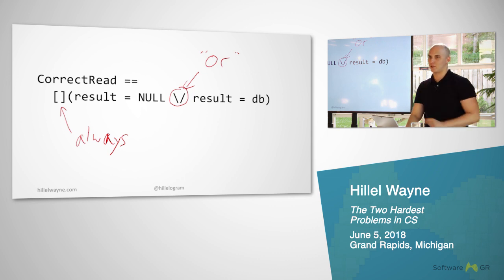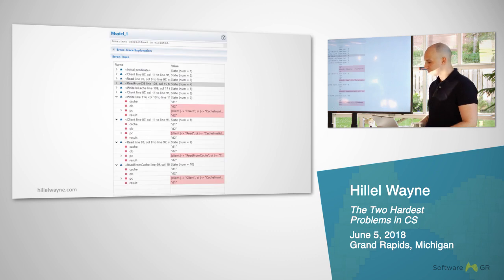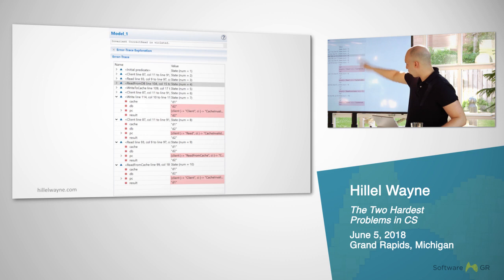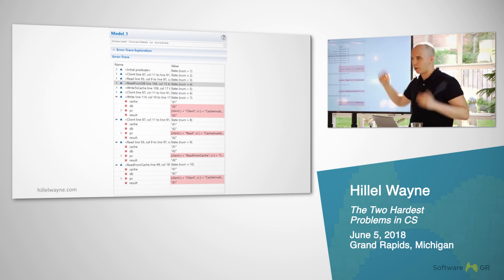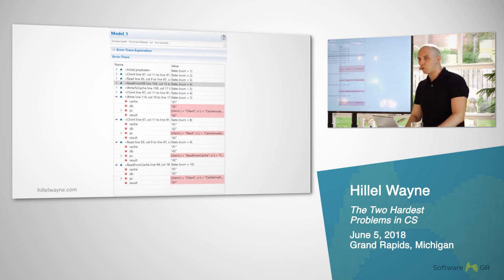But does anybody see why this is incorrect? Rhombus of death. What we can have is that the client can basically do a write, that's this stuff. And then before the cache invalidator can actually invalidate the cache, however it works, we're just looking at high level, it's just invalidating the cache, we read again. We get the wrong answer. So we can see here how all the really simple issues that we raised as the cache invalidation, all these are now coming up. This is able to find all of these possible problems.